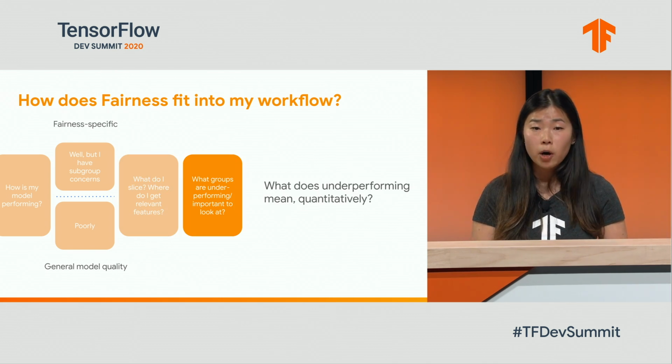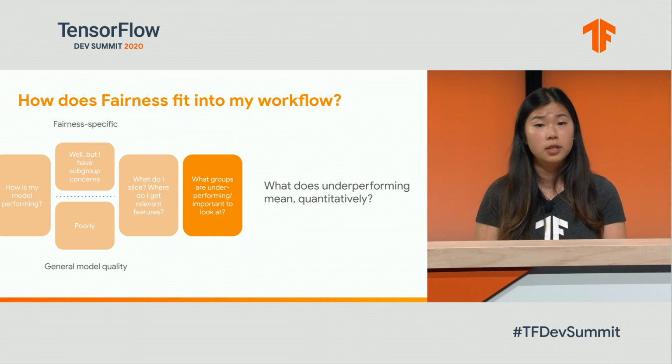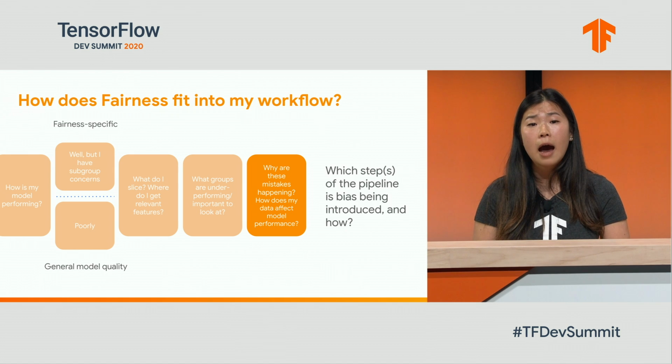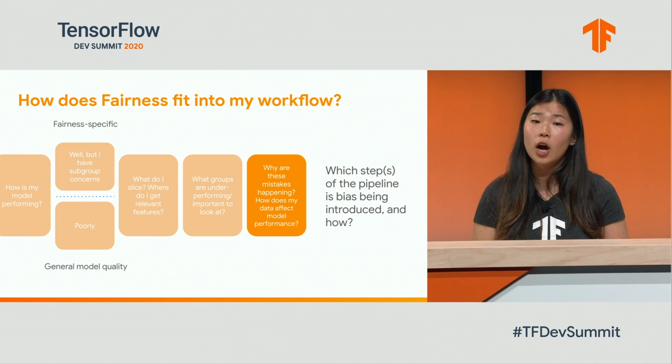Now, you've evaluated your model. Are there slices that are performing significantly worse than overall or worse than other slices? How do we get intuition as to why these mistakes are happening?